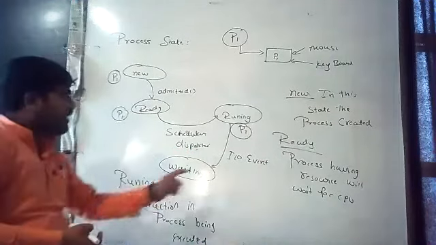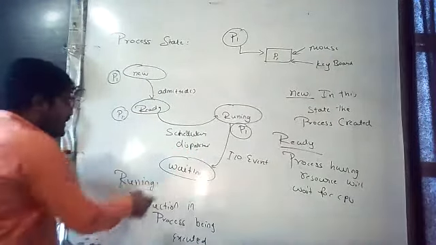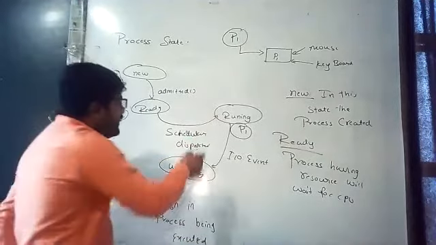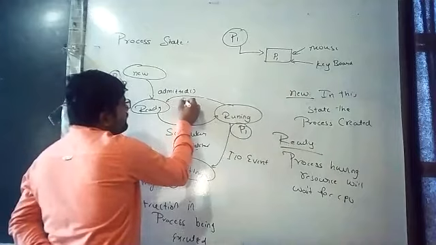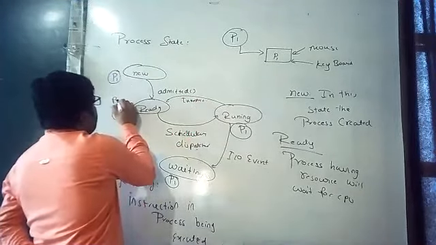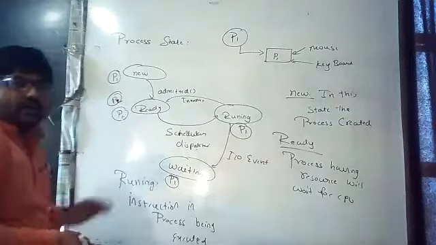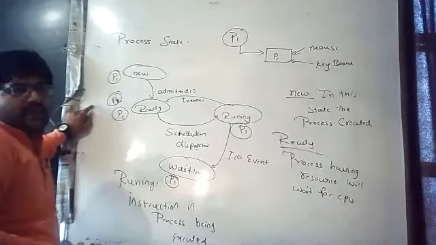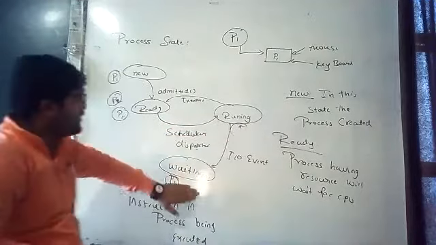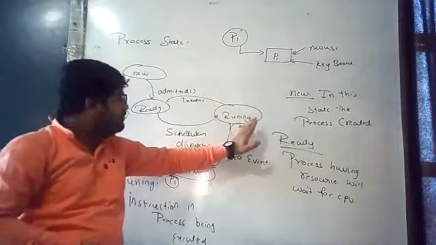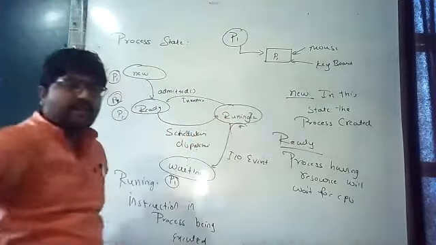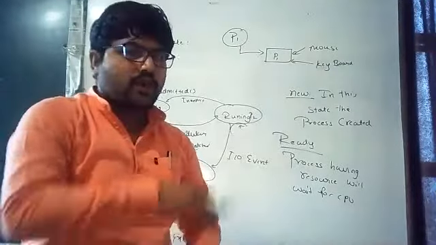After completion of the IO, if I press the control, P1 will be moved to the ready state, not to the running state. P1 and P2 are waiting for the CPU. When P1 comes to the waiting state, immediately P2 will be placed in the running state. When one process is running inside the CPU, another process is not supposed to run.